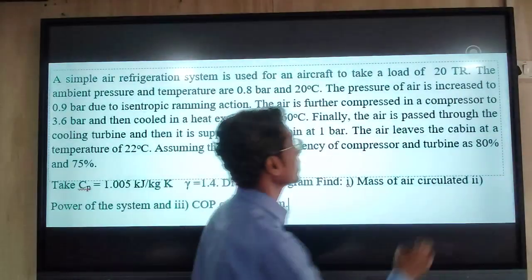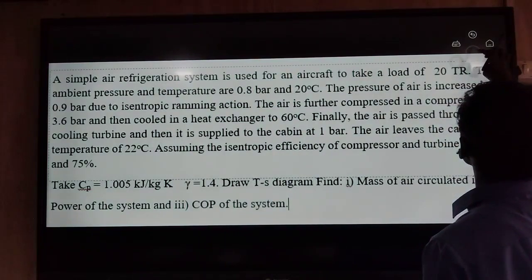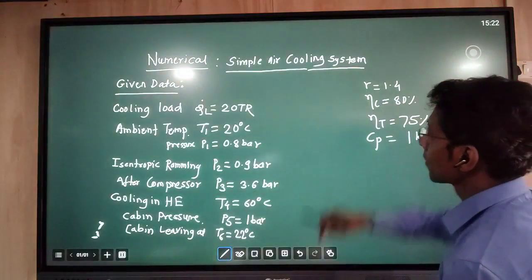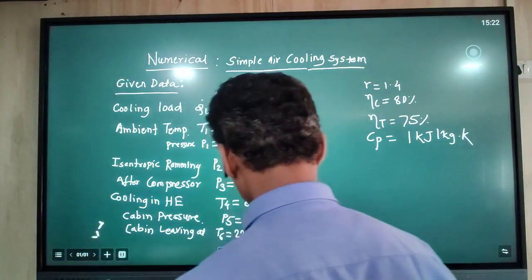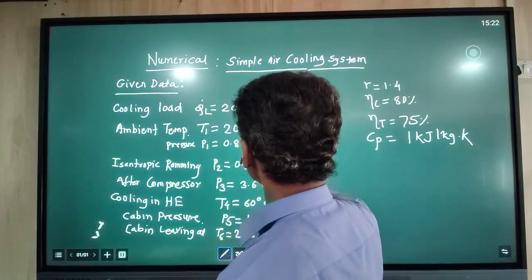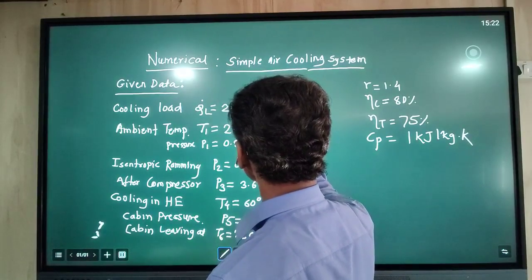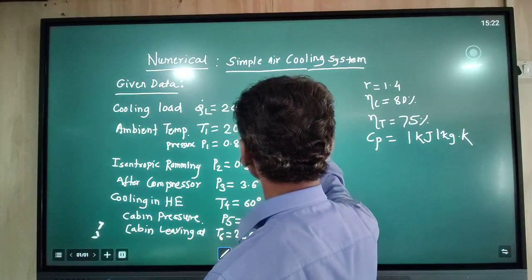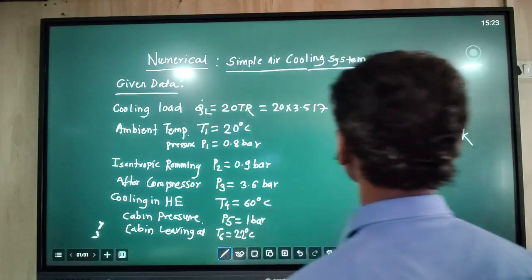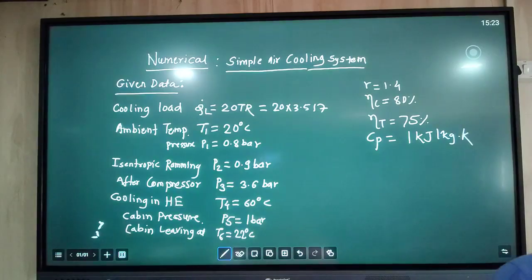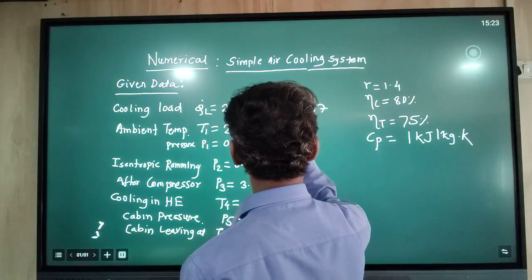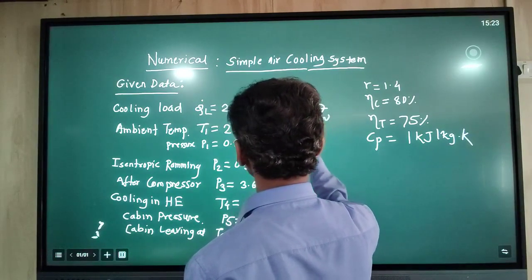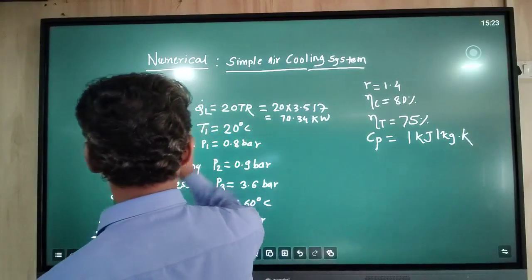So let us calculate. First of all we have already enlisted the data. Let us do the calculation wherever required, in the required format. The cooling load we need in kilowatts, so we convert with the multiplication factor 3.517 kilowatt per TR. That comes to 70.34 kilowatt. 20 TR is the capacity of the system.